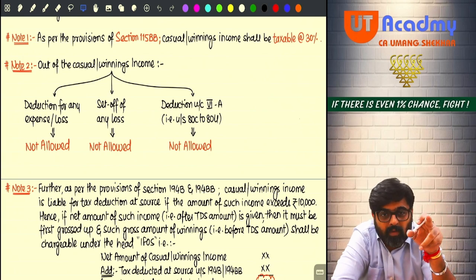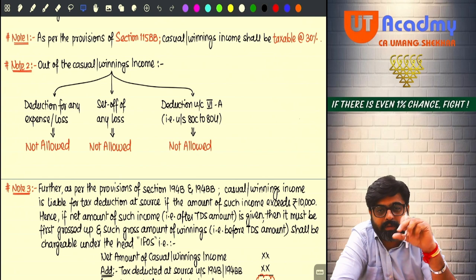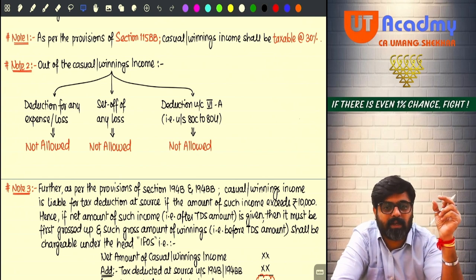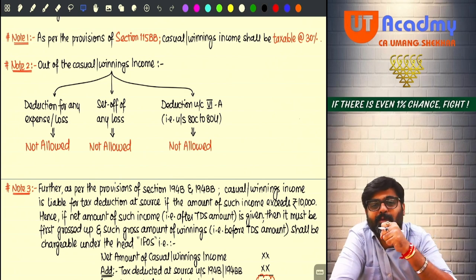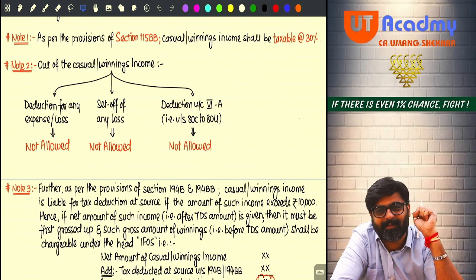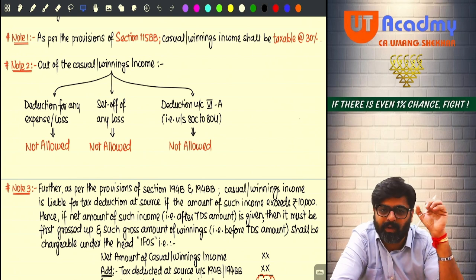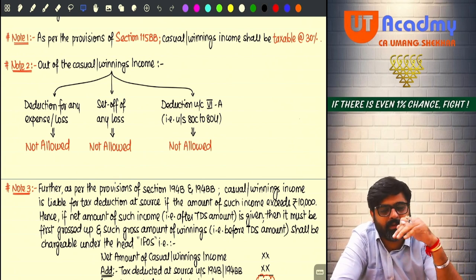Now, whenever you withdraw that amount, some amount will be charged: platform fees, this fees, that fees, to withdraw that amount from the account. Getting my point? So whenever you withdraw that amount, these deductions or reductions in your winnings will happen.